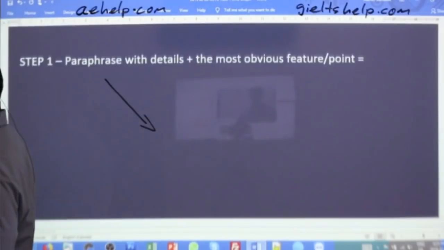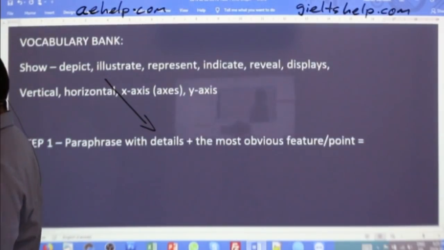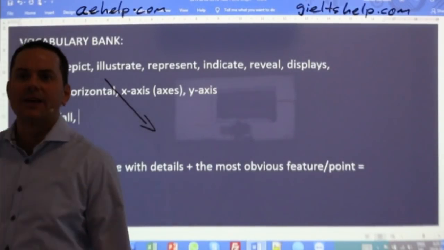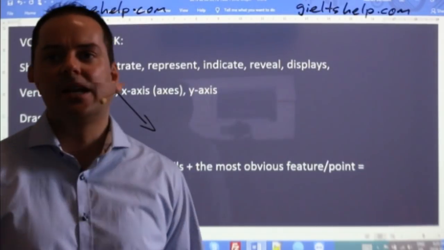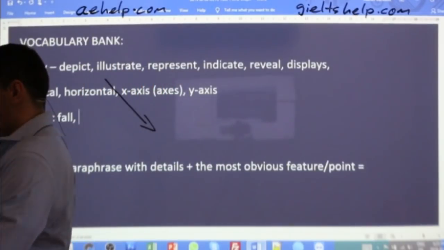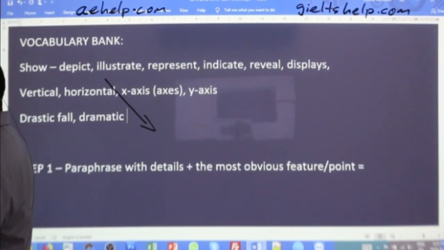Okay, I'm going to build our vocabulary bank here. So continuing on, so we got a drastic fall. Okay, how else can we say that? Dramatic downward trend. Sure, Begzod. Good. Dramatic downward trend.